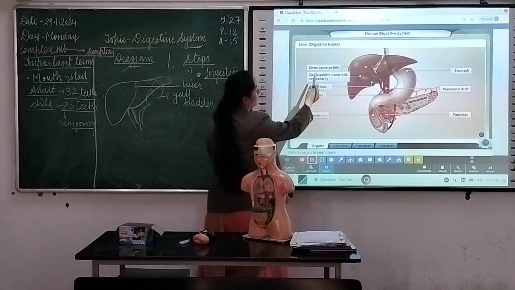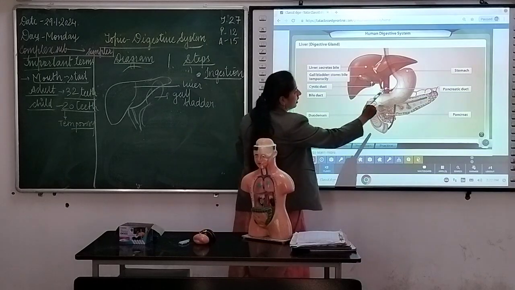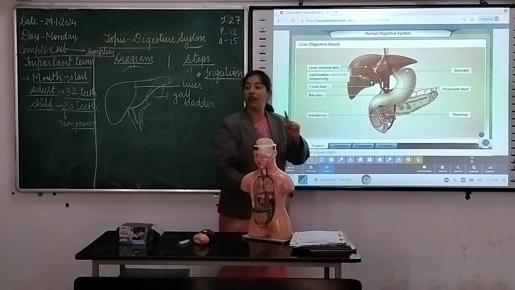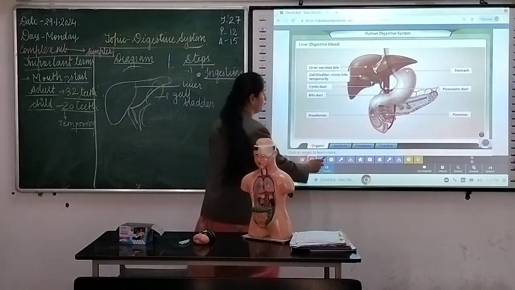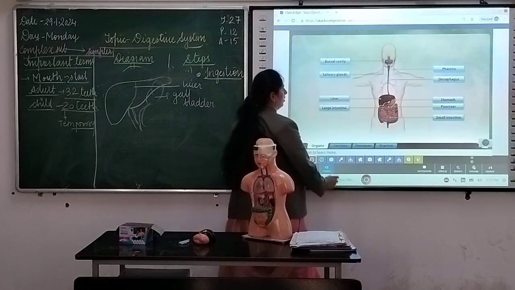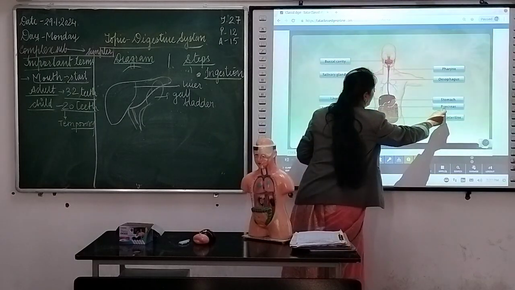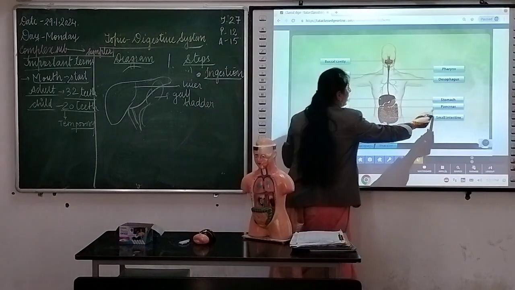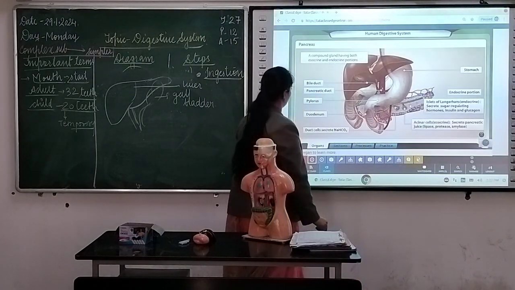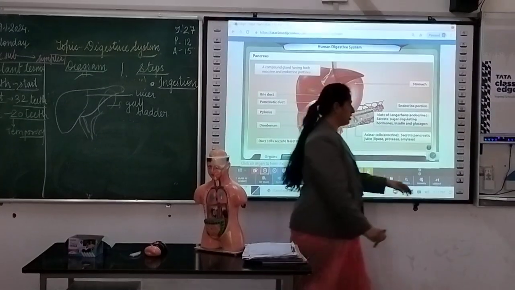Next. After that we have this. Clear? We have discussed stomach, we have discussed liver. Now come to the pancreas. This is the leaf-like structure we have, pancreas. Look at that. The pancreas is a compound gland.